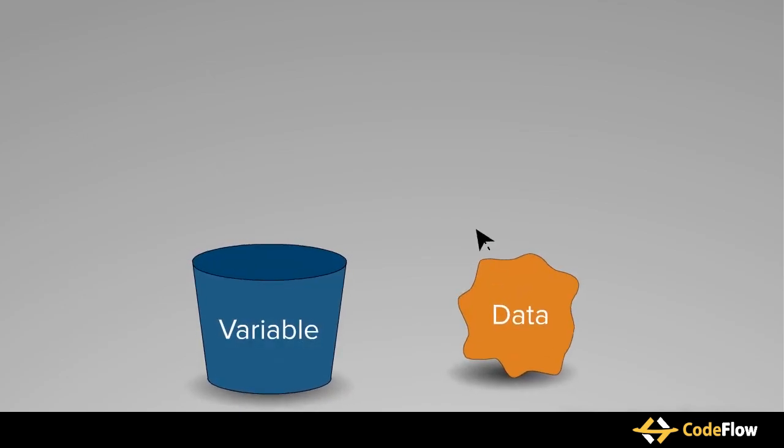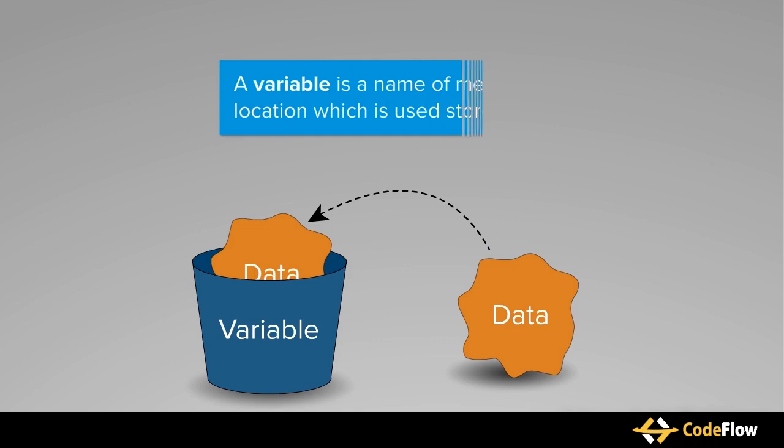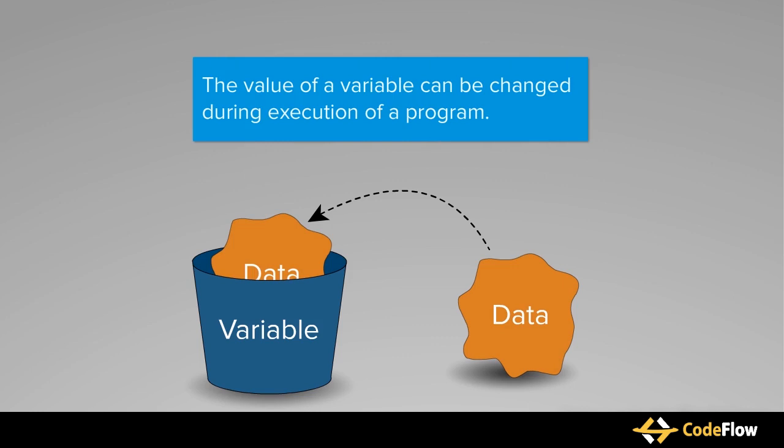Hi, welcome back. In this tutorial, we will discuss another important fundamental of C language, that is variables. A variable is a name of memory location which is used to store data. Unlike constant, we can change value of a variable during execution of a program.